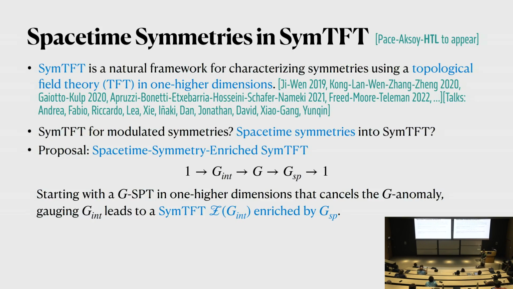One very naive thing one might want to do is to also gauge space-time symmetries, so that everything will be consistent. In this case, I'm putting space-time symmetry and internal symmetry on different footings. The reason I do that is, first, I don't know how to gauge space-time symmetries in general. And second, for most practical purposes, we don't need to gauge space-time symmetries. So what we propose here is sufficient to capture the physics that we need.